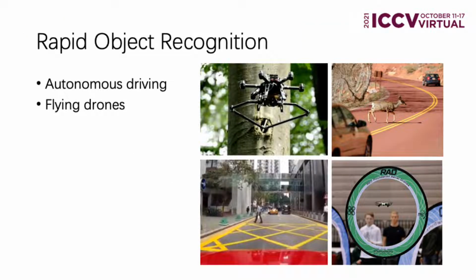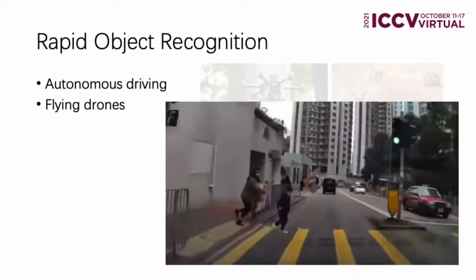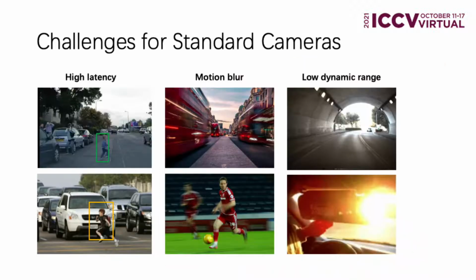Rapid object recognition is essential for a variety of applications, such as autonomous driving and flying drones. For instance, when an autonomous vehicle is driving at high speed, low latency is desirable to identify obstacles or moving objects once they appear. As a result, standard cameras are not suitable for this task due to their high latency. Standard cameras also have the disadvantages of motion blur and low dynamic range, which also hurt the performance.